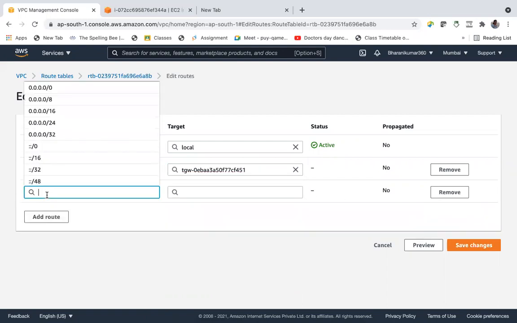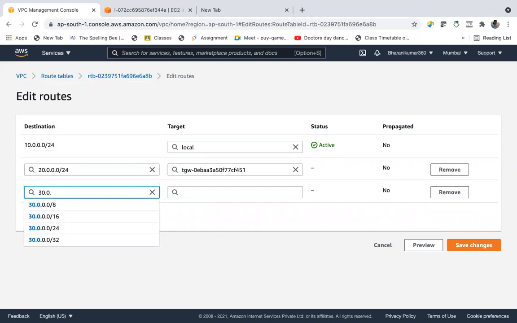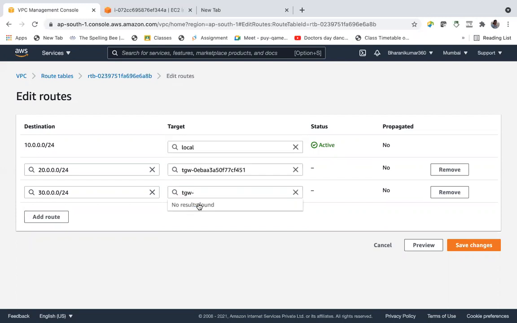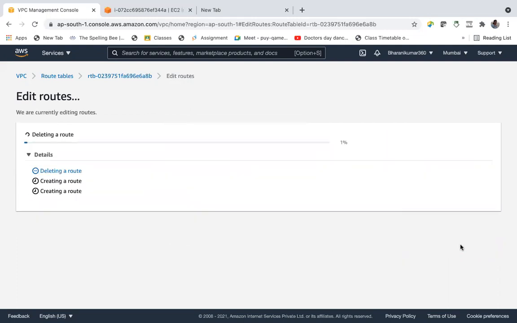One more rule to VPC A. This is VPC B, second one, and now VPC A. Transit gateway again. Okay. Save changes.